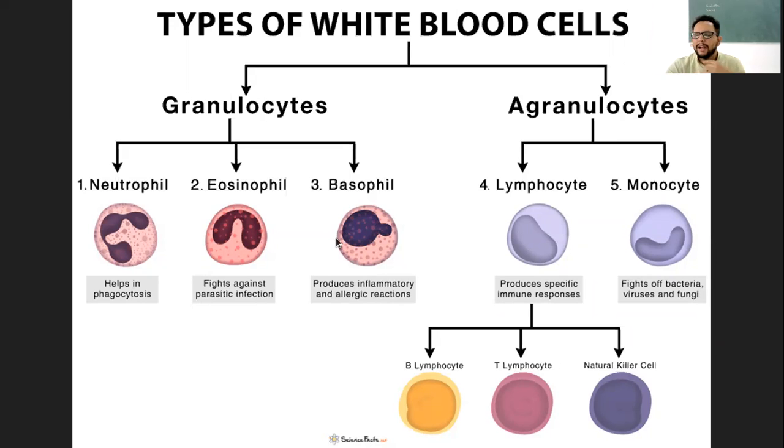So you say like, I have an allergic reaction to so and so pollen grains or dust and whatsoever, right? Those kinds of allergies, or even in case of bacterial or viral infection, if there is some kind of allergy being developed, that is because of the basophil type of WBC. So these are the three granulocytes.